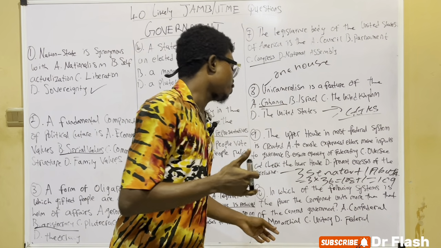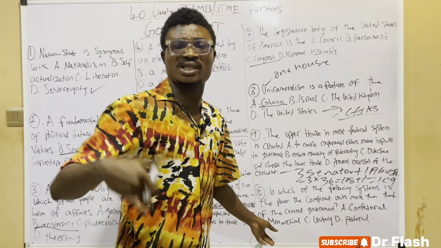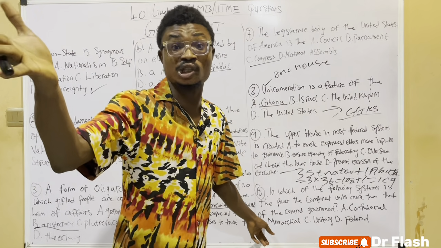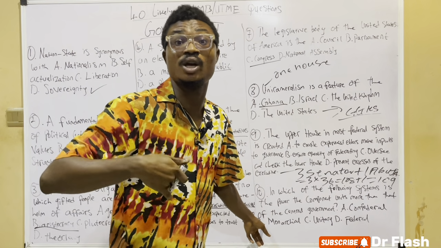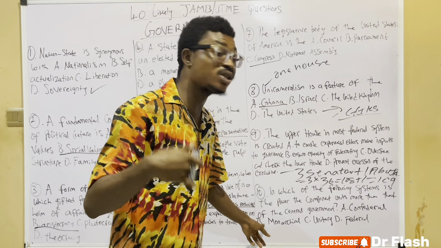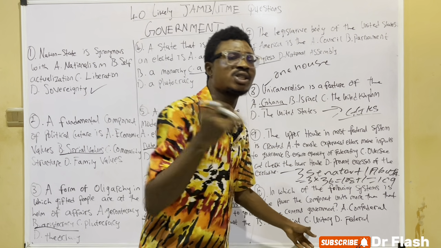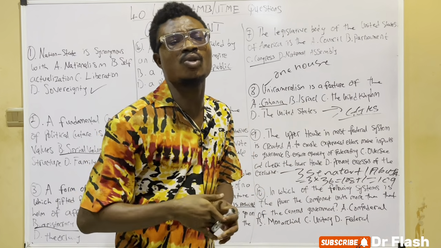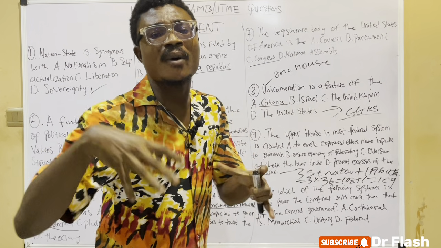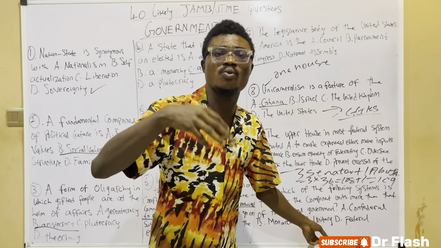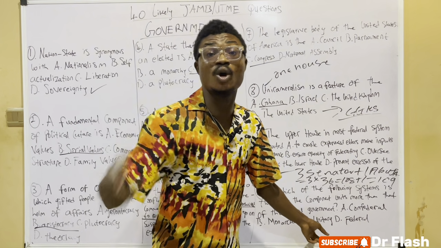Talking of the monarchical system, it is a form of government in which traditional rulers rule. A good example is England, Denmark. The unitary system is a form of government in which powers are concentrated in the national body, the central body, one body.